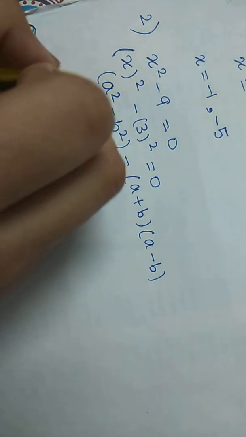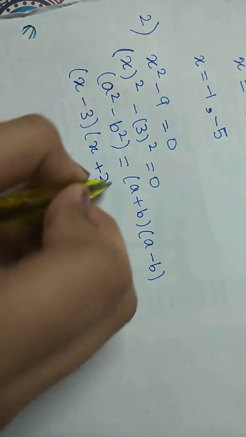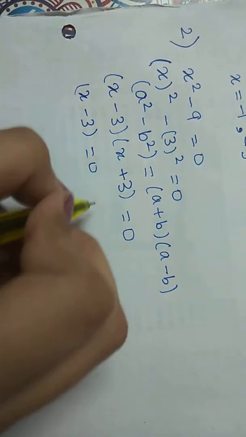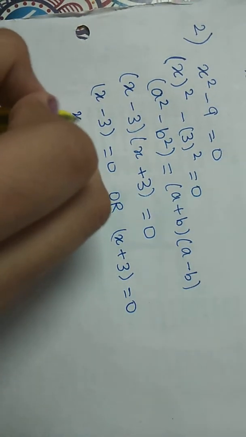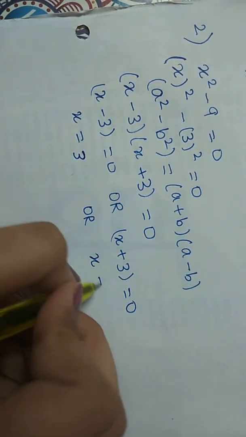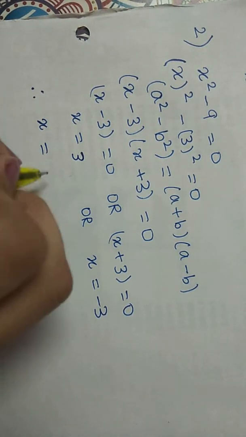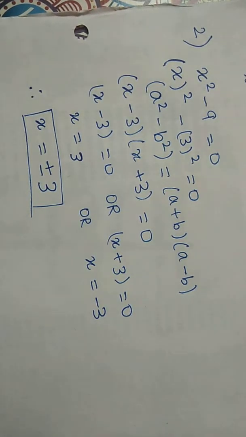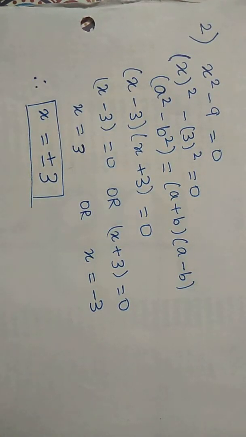So you have to simply put these identity into these equation. So here क्या आएगा? x minus 3 x plus 3 is equal to 0. x minus 3 is equal to 0 or x plus 3 is equal to 0. x is equals to 3 or x is equals to -3. So your final answer is x is equals to plus minus 3. This is another type of quadratic equation. Now let's move to another quadratic equation.